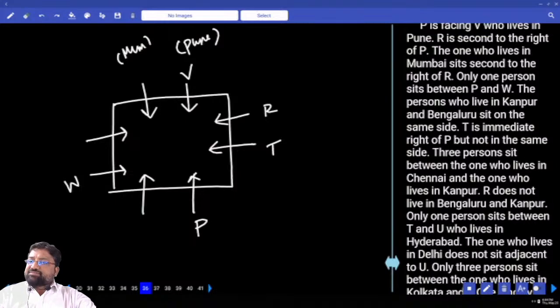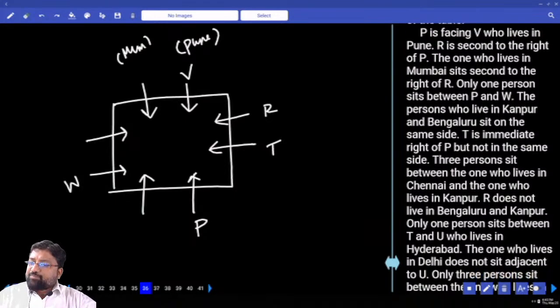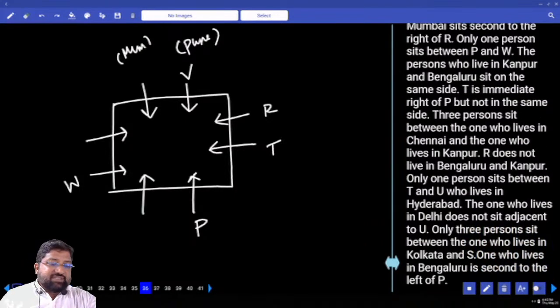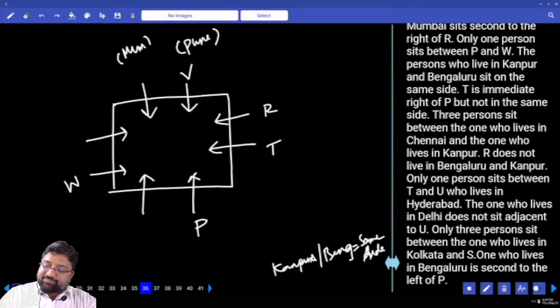The one who lives in Kanpur and Bangalore sit on the same side. Kanpur and Bangalore, same side or different side? Same side. I'm not sure, I'll come back to that later, but let me continue from here. T sits to the immediate right of P but not on the same side.